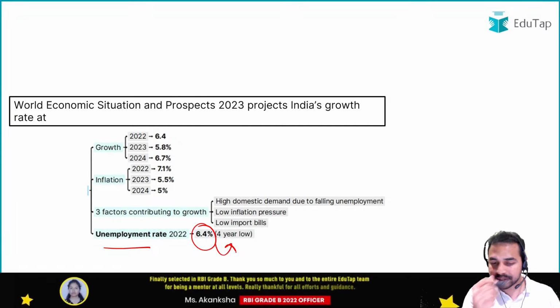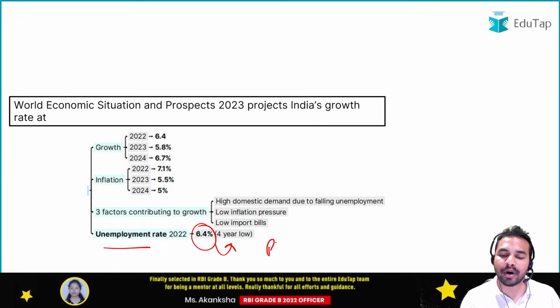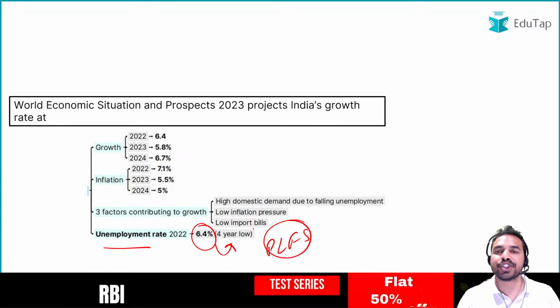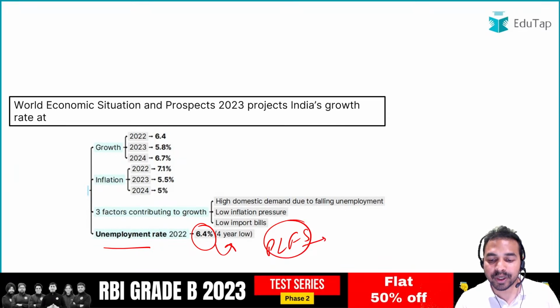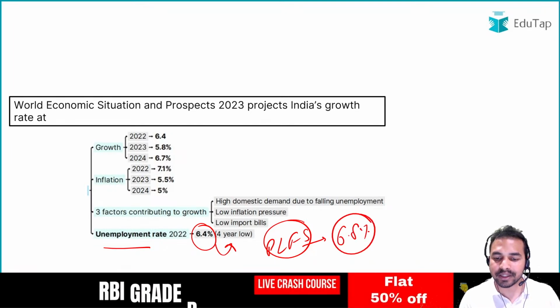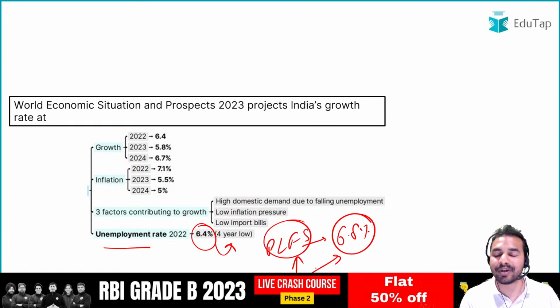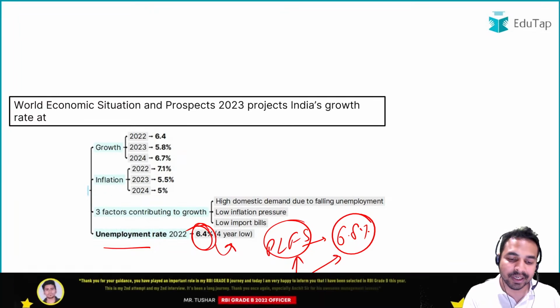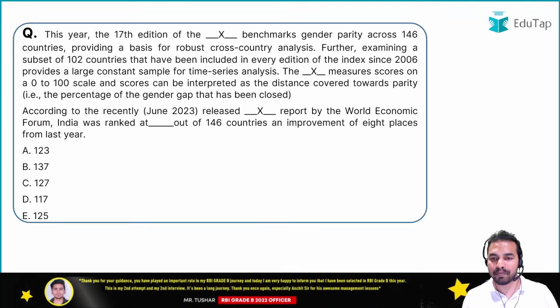Let me tell you guys, there was data launched by the Periodic Labour Force Survey for January to March, and in that particular data it stated that India's unemployment rate is 6.8%. Okay, so these are two different data. PLFS के according देखेंगे तो it is 6.8%. As per this report which is launched by UNDESA, UNCTAD and the regional commissions, this is going to be 6.4%. Let us move on to the next question, guys.